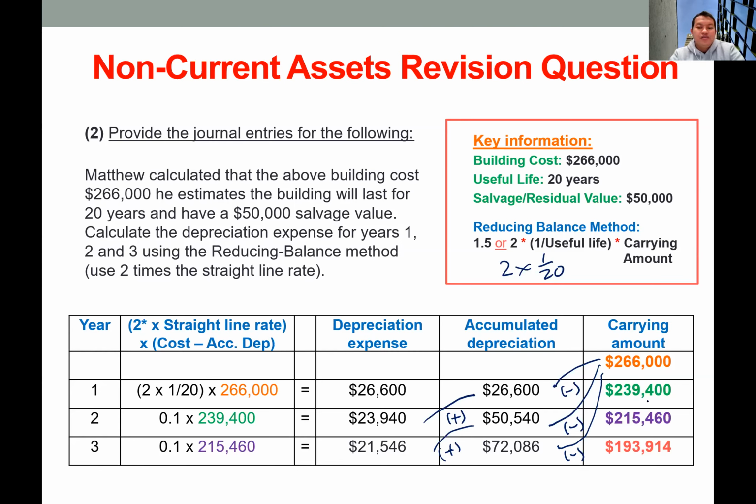I hope you can follow this simple table, which just makes the calculation easier. The journal entry is quite simple: depreciation expense on the debit side, and then accumulated depreciation on the credit side.